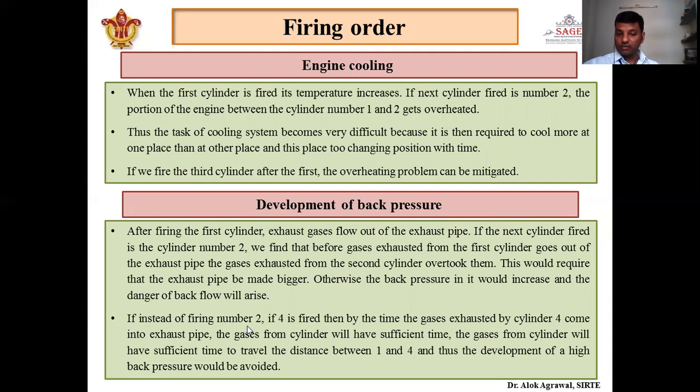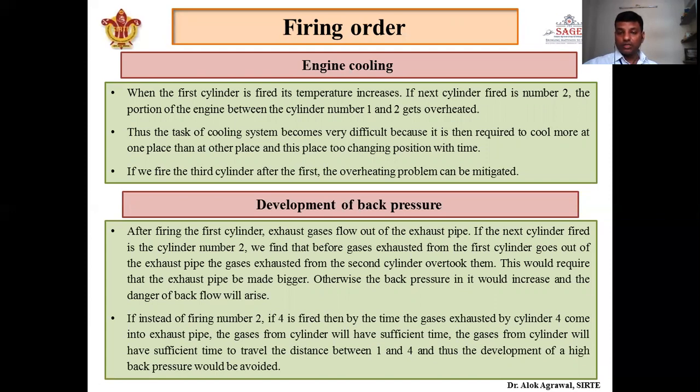So instead of firing cylinder number 2, cylinder number 4 can be fired, so the gas from cylinder 1 will have sufficient time to travel the distance between 1 and 4, and because of this the development of high back pressure can be avoided.